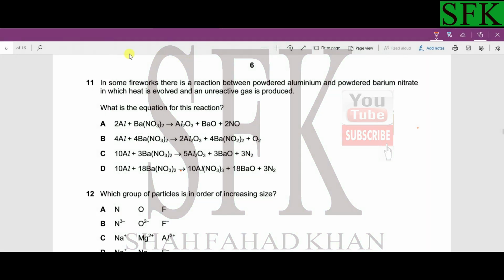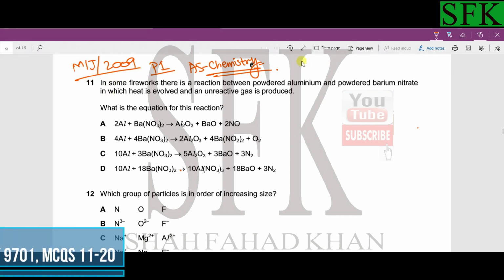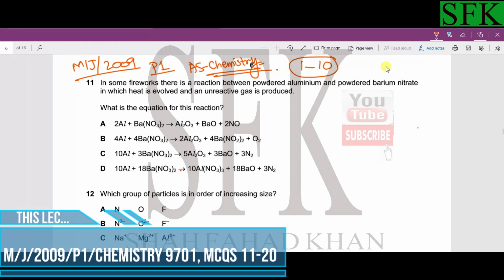Okay, guys, so we are back in the second lecture of May June 2009 paper 1 of AS Chemistry. All right, so now we are going to talk about MCQ number 11. MCQs number 1 to 10 have been covered in the previous lecture, and the link to that lecture has been given in the description, so do check that out if you haven't. All right. So now it's MCQ number 11.